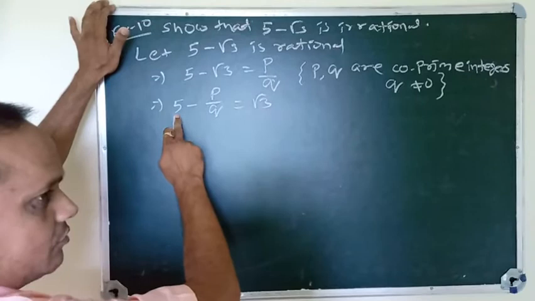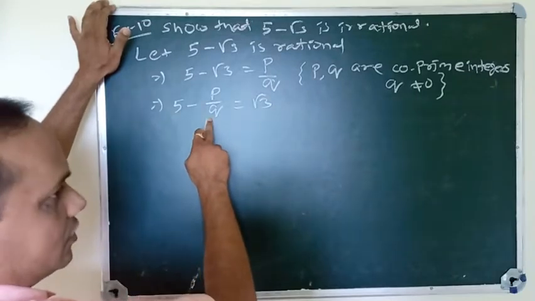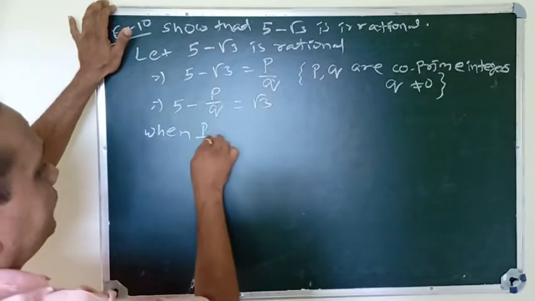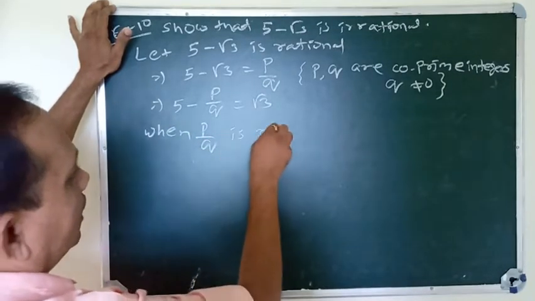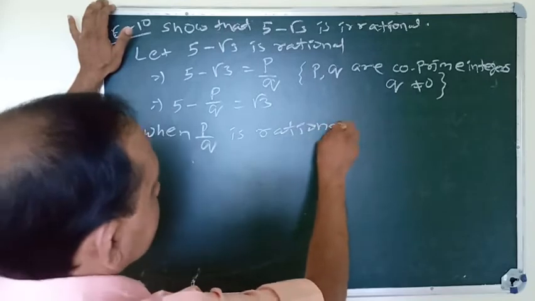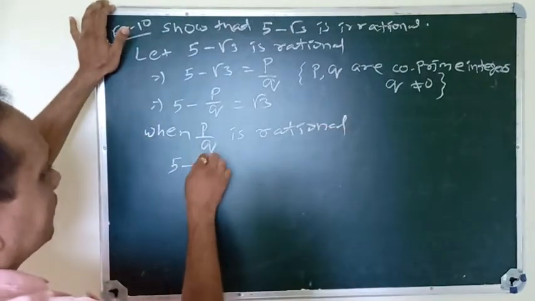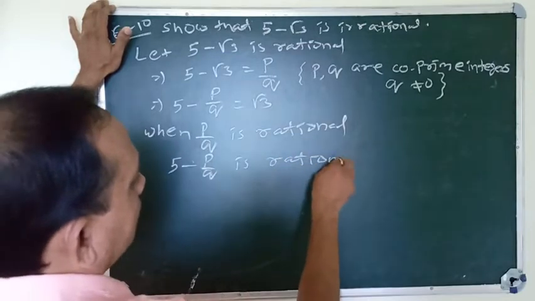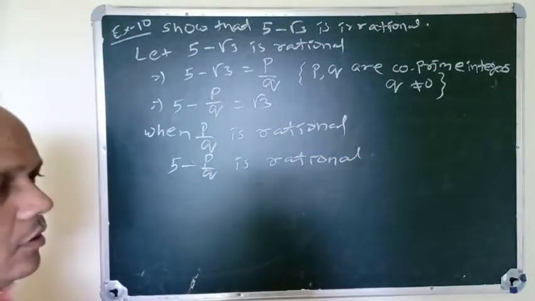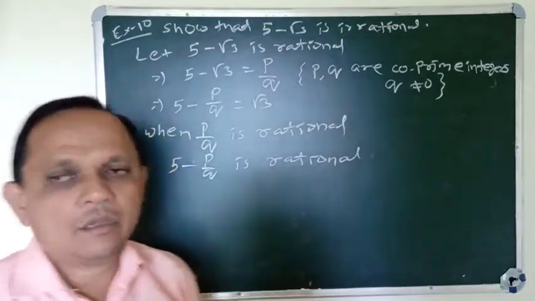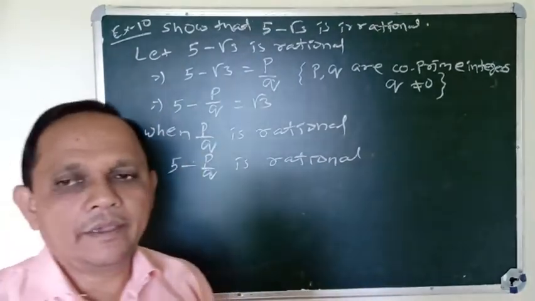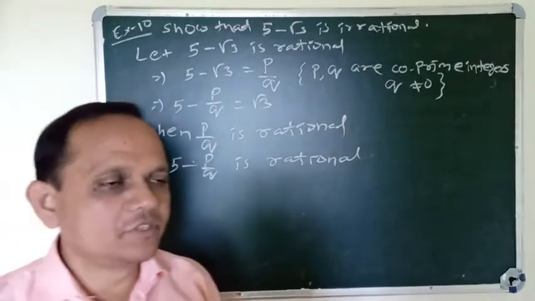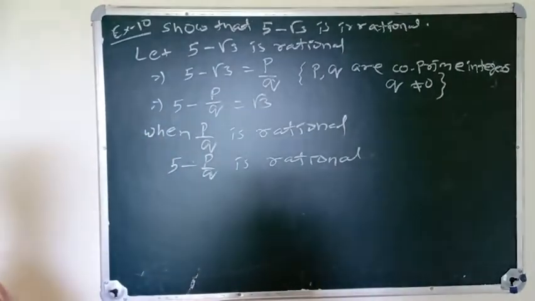5 is a natural number, so it is rational. When p by q is rational, 5 minus p by q is rational, because the sum, multiplication, subtraction and division of two rational numbers are rational numbers.